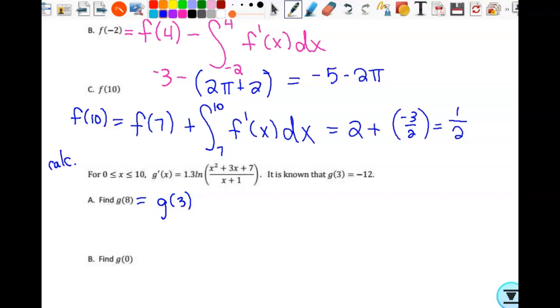G of 3? Okay, hold on. So yes, plus. We're going from 3. No, we know 3. We're trying to get to 8, so we're going to add the change that takes place. How do I find change? By integrating rate of change. So g prime. Let me get this right. So we're accumulating the change that takes place from 3 to 8.